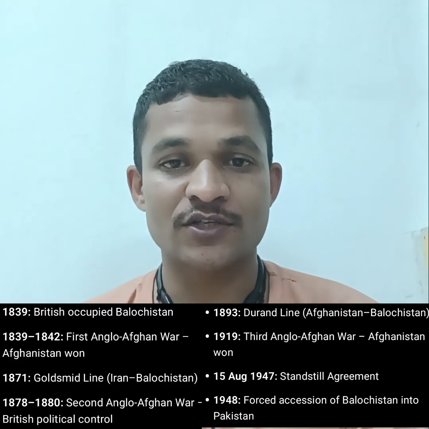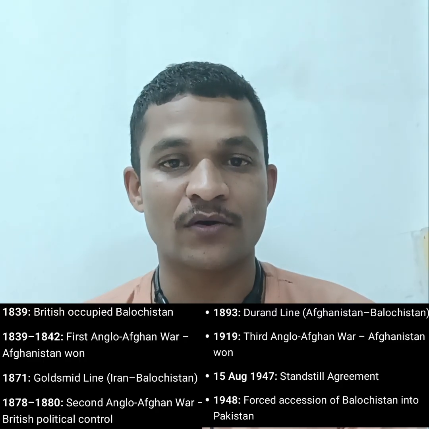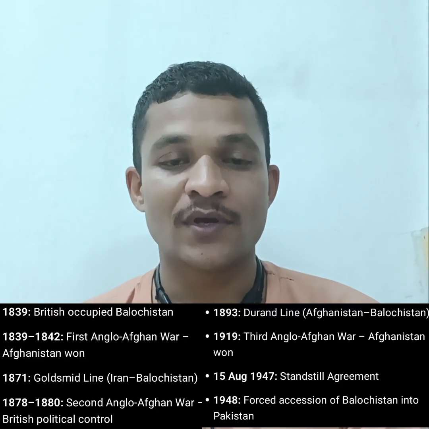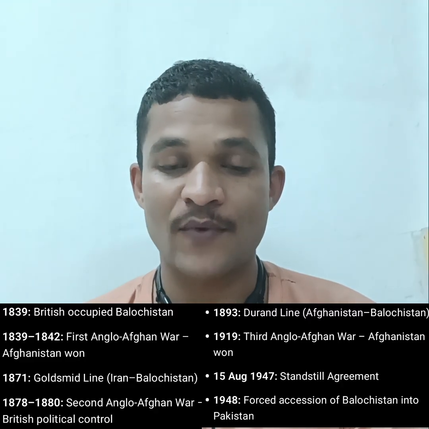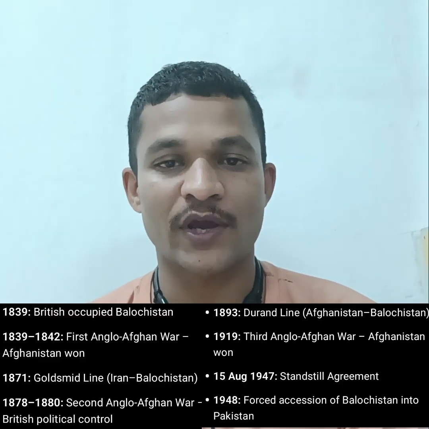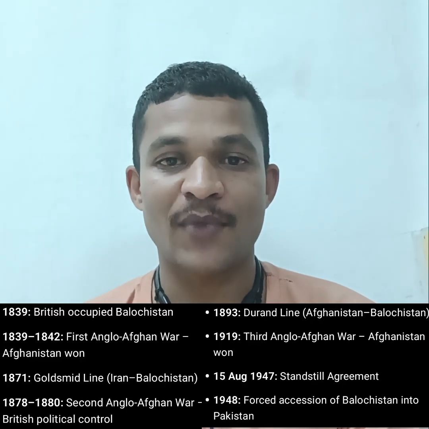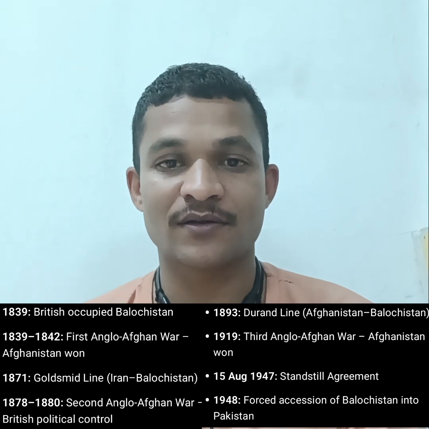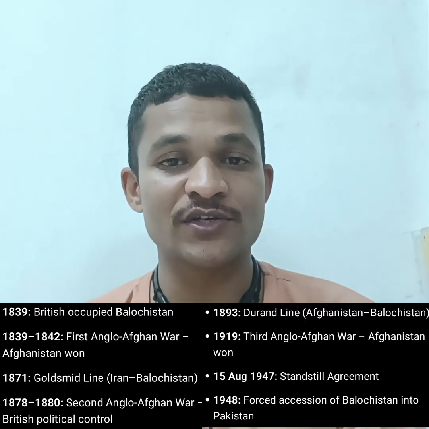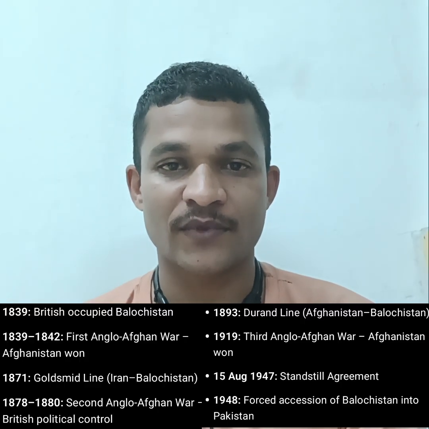When the British soldiers reached Balochistan, local people attacked the British wagons. Wagons are four-wheeler vehicles which carry logistics and soldiers from one place to another. The British government thought it was a bad situation. It is called betrayal, so the British government decided to attack and take control of Balochistan.